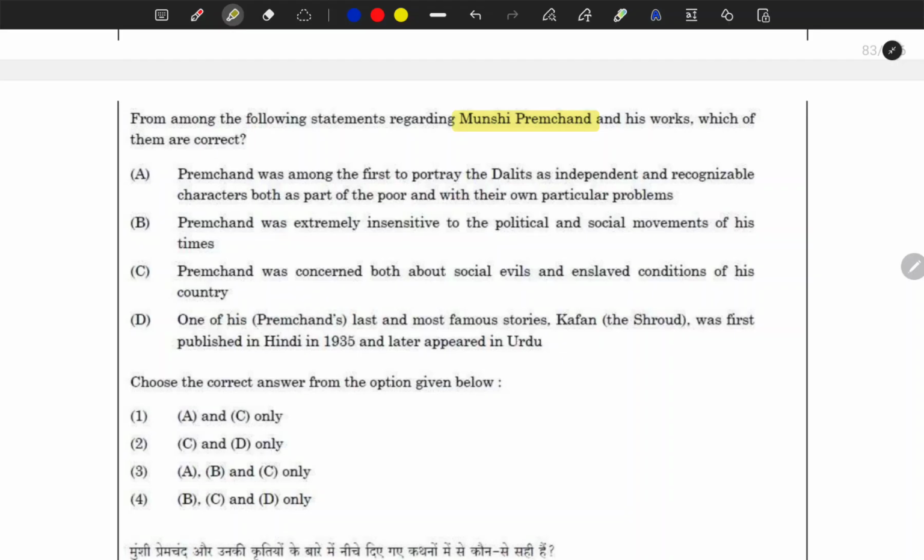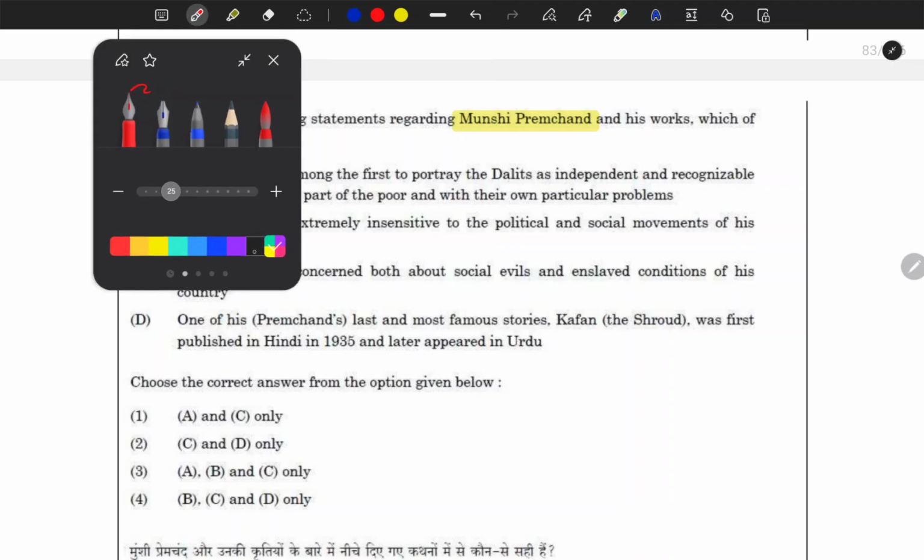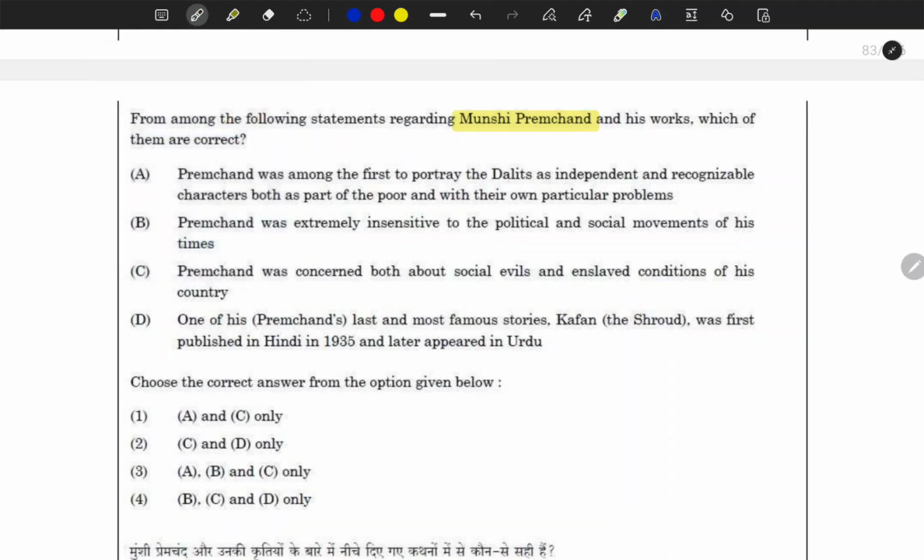I don't know how much you are aware of the writing style of Munshi Premchand, but if you don't know anything about it, these kinds of statements are usually true. Why? See what it says.